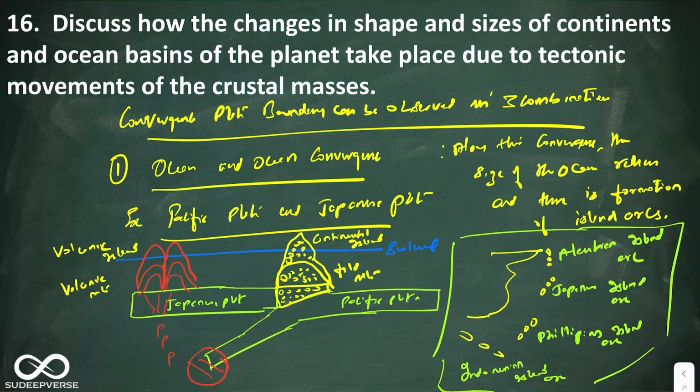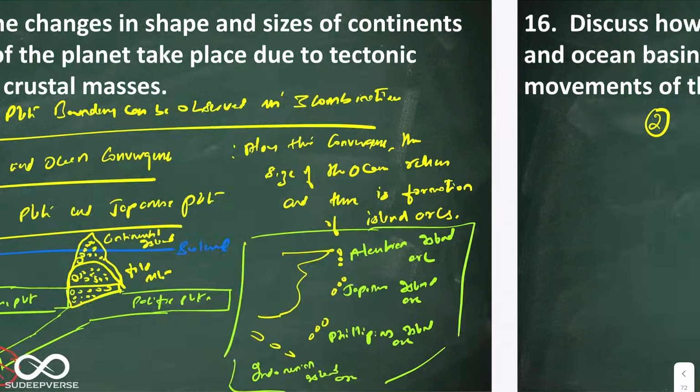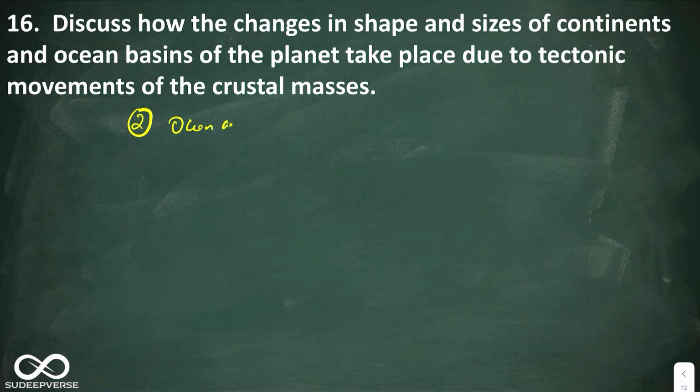The second combination that we can see is ocean and continent convergence. Okay, so we saw ocean and ocean convergence. Now let us see ocean and continent convergence.